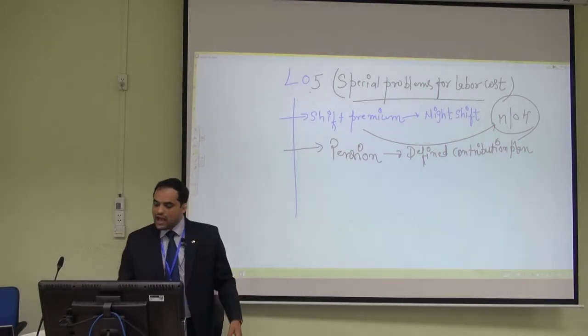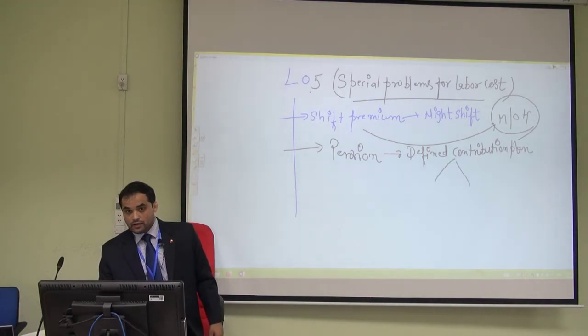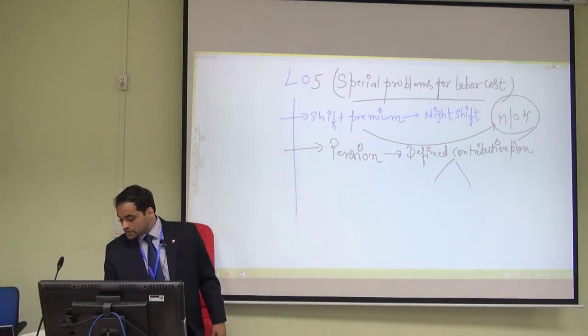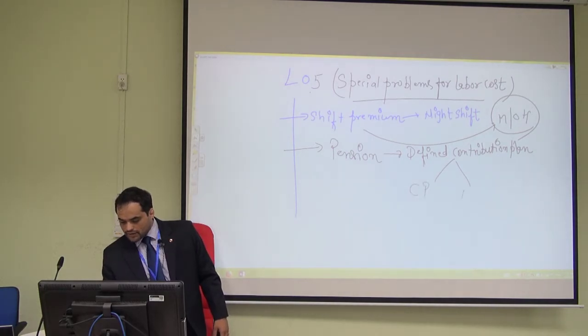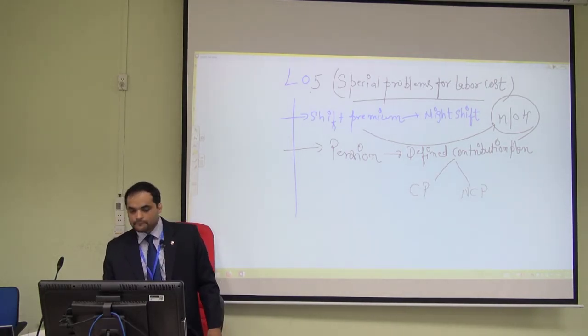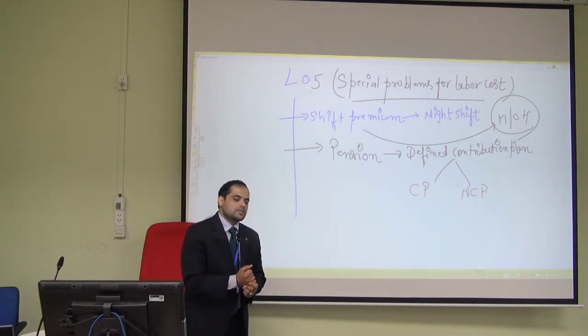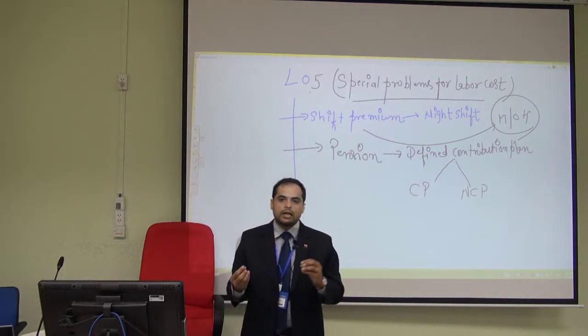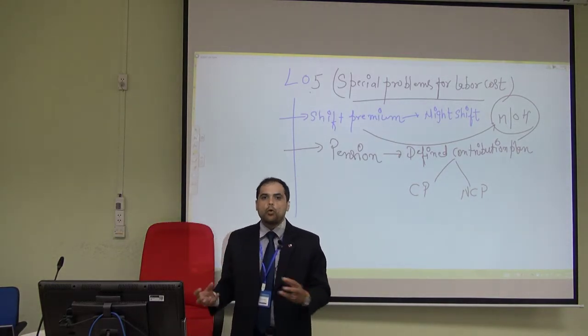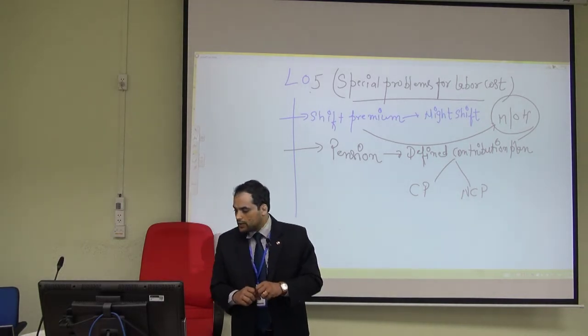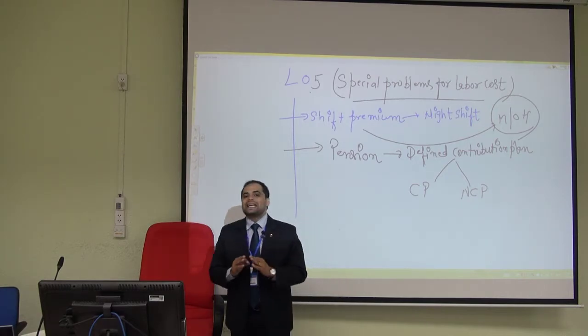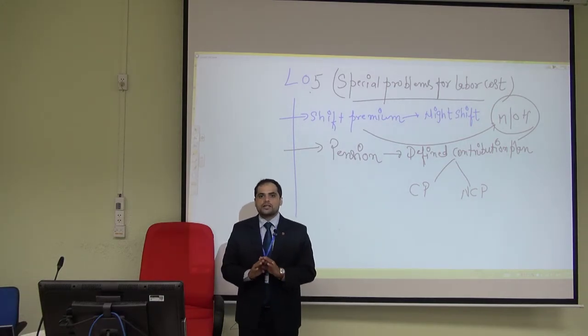Now here we have two types of contribution plan. First is the contributory plan, and another one is the non-contributory plan. Contributory plan means the worker and company, employee and employer, both contribute to that pension account. Non-contributory means only the company contributes, and the worker does not contribute.